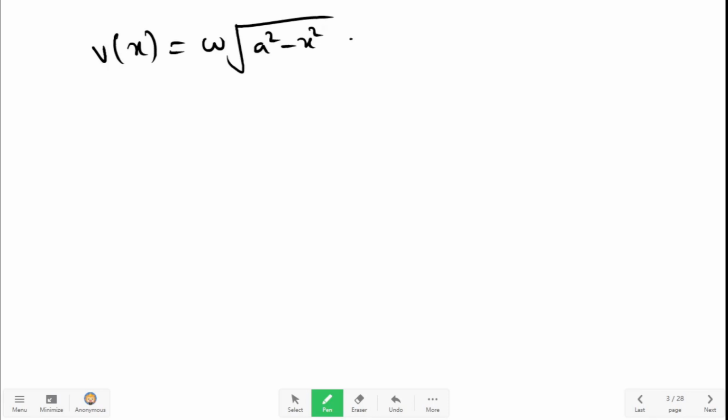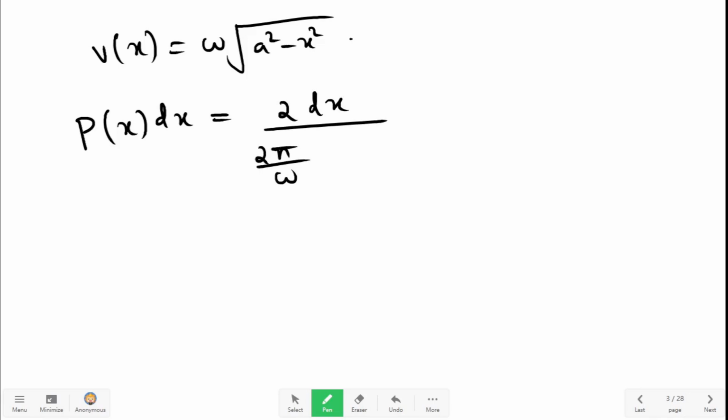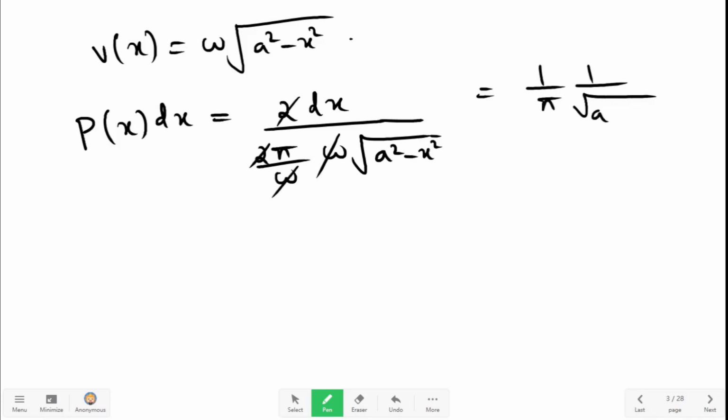So if we put these things, the probability of the particle being found in the interval dx is equal to 2 dx divided by, time period 2 pi by omega, and modulus of v, omega times root of a square minus x square. Omega gets cancelled, 2 gets cancelled, so this is equal to 1 by pi times 1 by root of a square minus x square dx.